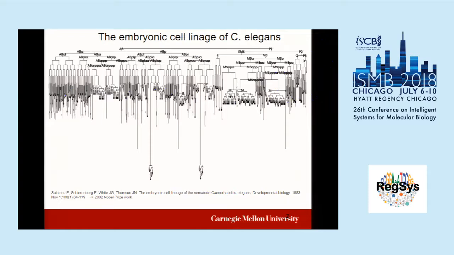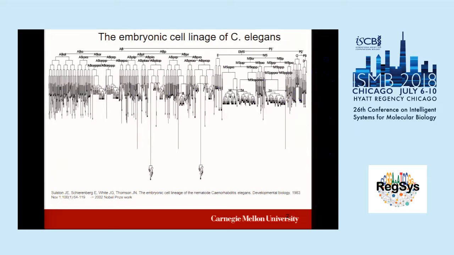So in the very beginning, people were studying cell lineage and differentiation using the microscope. Here you can see one of the very first cell lineages, in C. elegans, and this work was awarded the 2002 Nobel Prize. They chose C. elegans for a few apparent reasons. The first is that C. elegans is quite simple, only around 1,000 cells. And what's more important, C. elegans is transparent, which makes it much easier to trace lineage using the microscope.